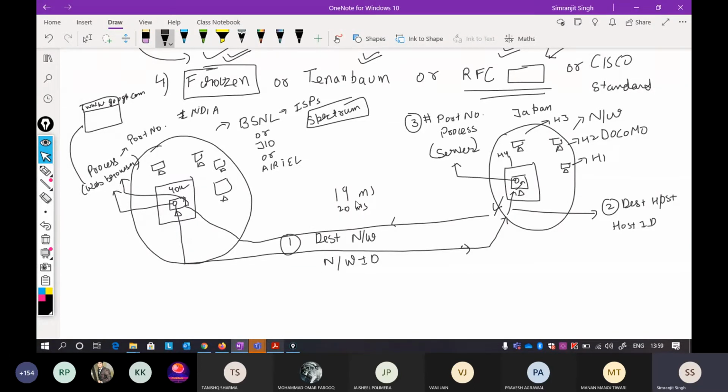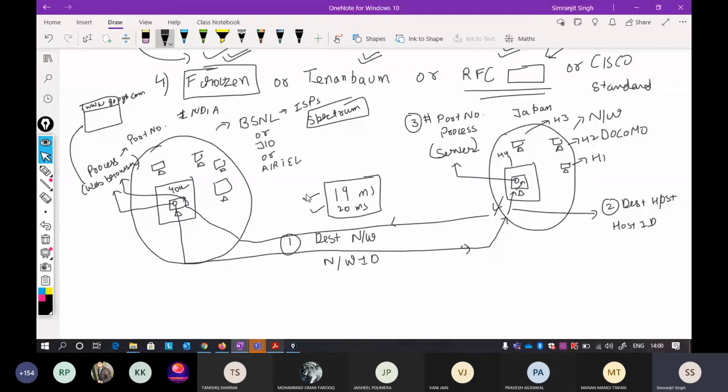It does not take more than that. See how advanced our networks are nowadays, that we require only 19 to 20 milliseconds to access a web server located at the other end of the earth. That is how advanced our computer networks are nowadays.